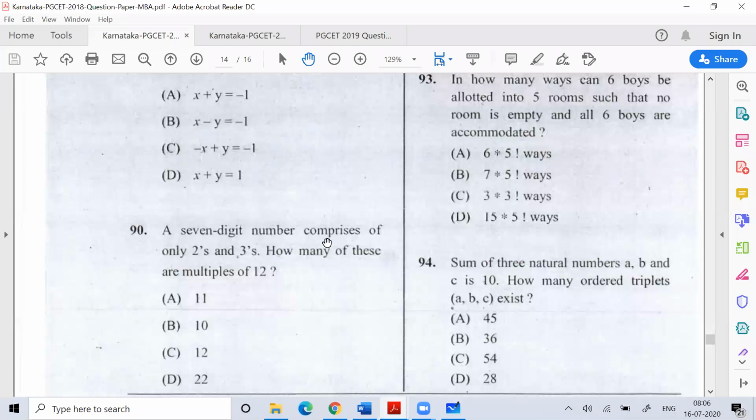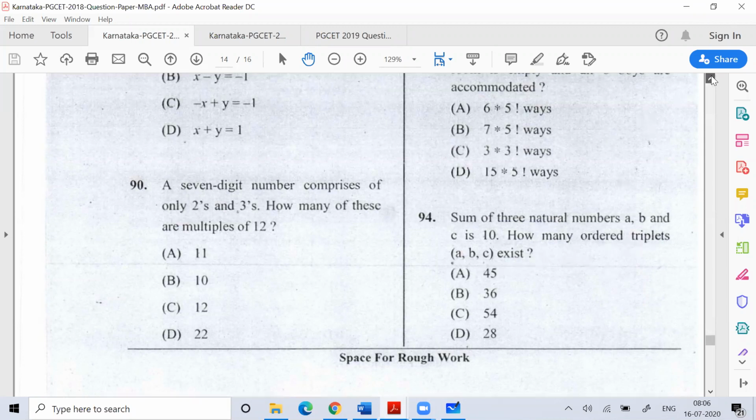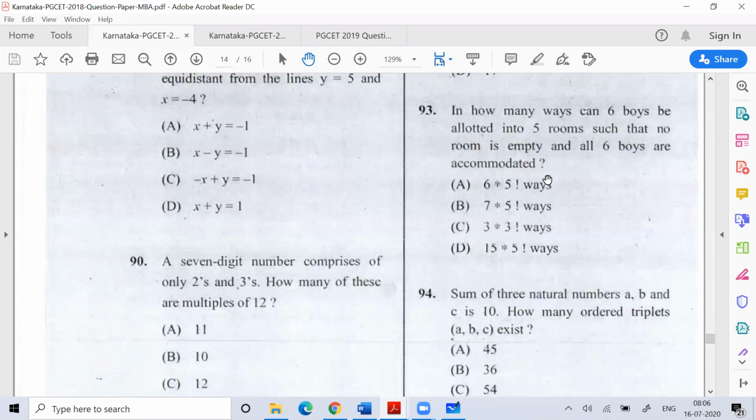You can see question number 90. Again, you have to form a seven-digit number, and you can form it with only 2 and 3, in such a way that the number is a multiple of 12. How many such numbers can you make? Many people put this under PNC. Same goes with question number 94: the sum of three natural numbers A, B, C is 10. How many ordered triplets ABC can exist? Question 93 is also the same way.